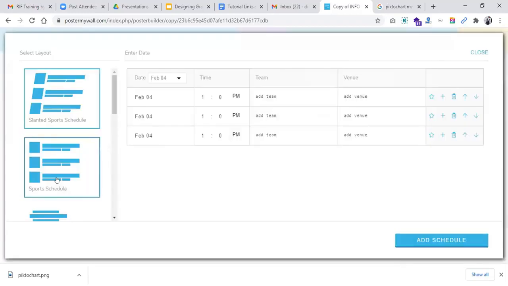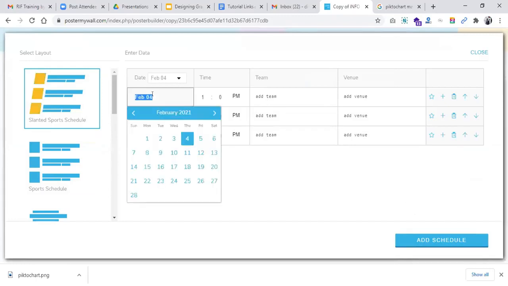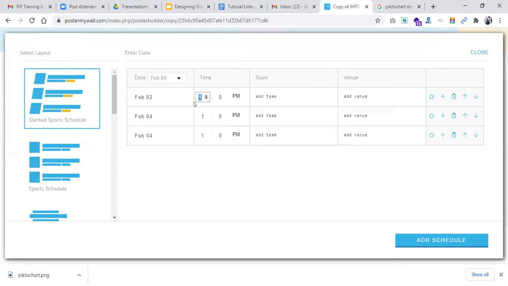So you can maybe intend to show like on this date, this and this happened. So you come here, you click on a date that you want to show. Let's say Feb 2nd. Then you click on the time. It can be 2 p.m. And the team. Choose absent department. Then you can add a venue.